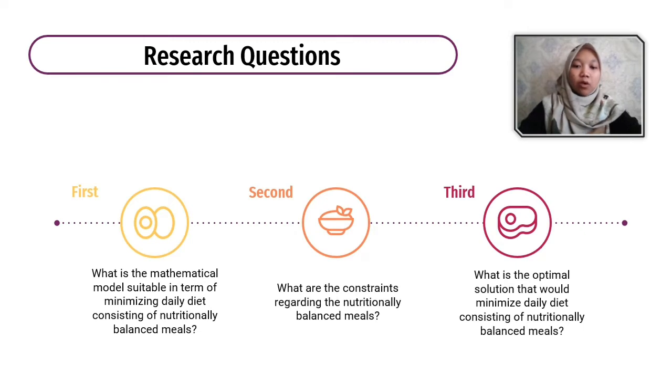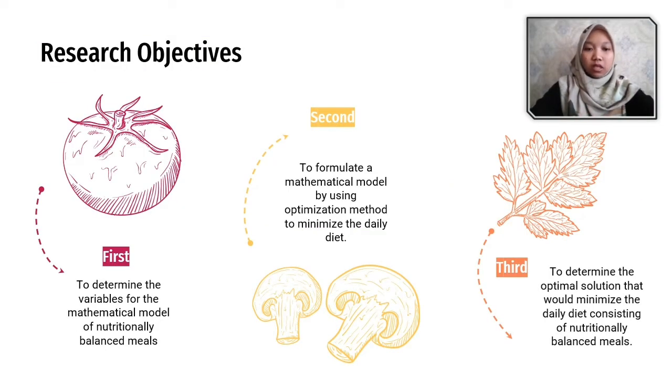And second, what are the constraints regarding the nutritionally balanced meal? And lastly, what is the optimal solution that would minimize the daily diet consisting of a nutritionally balanced meal? For our research objectives, first, to determine the variables for the mathematical model of a nutritionally balanced meal.